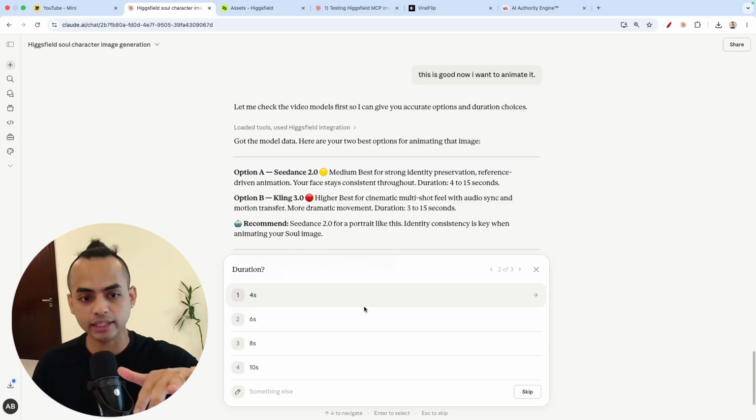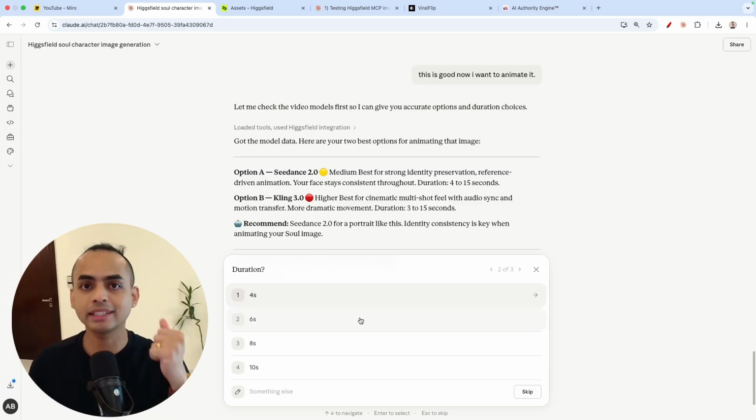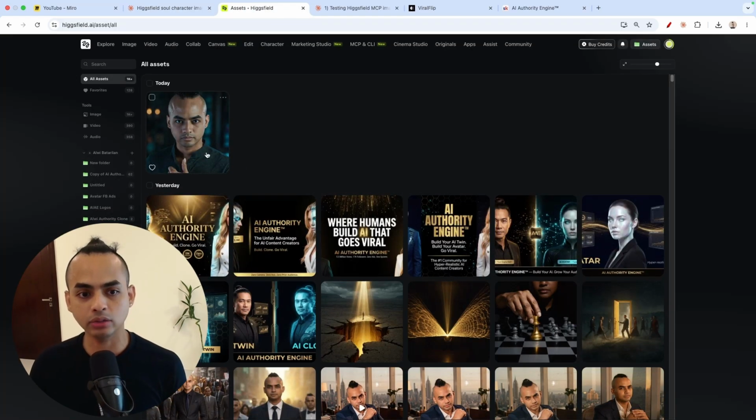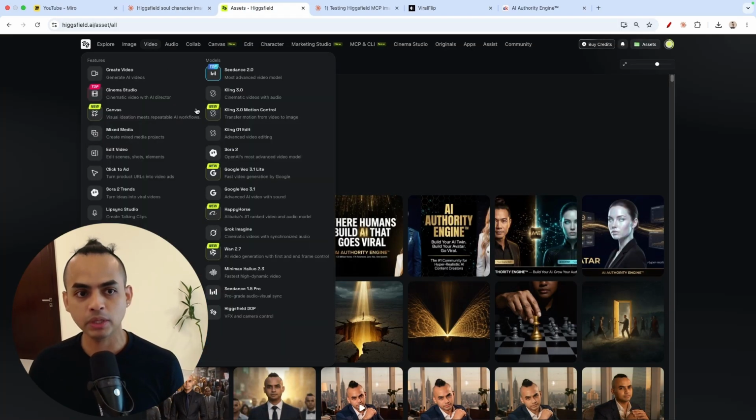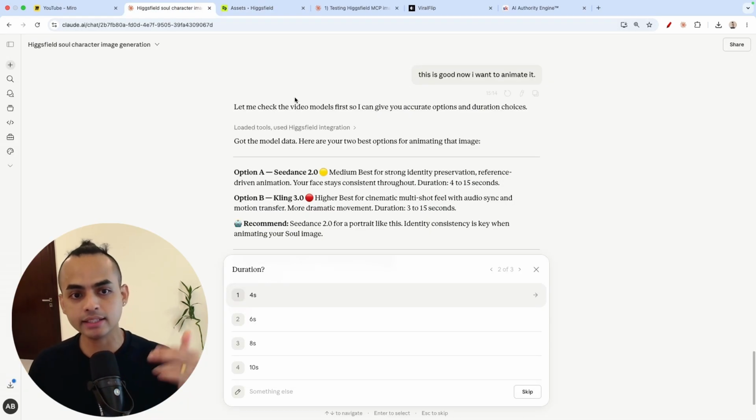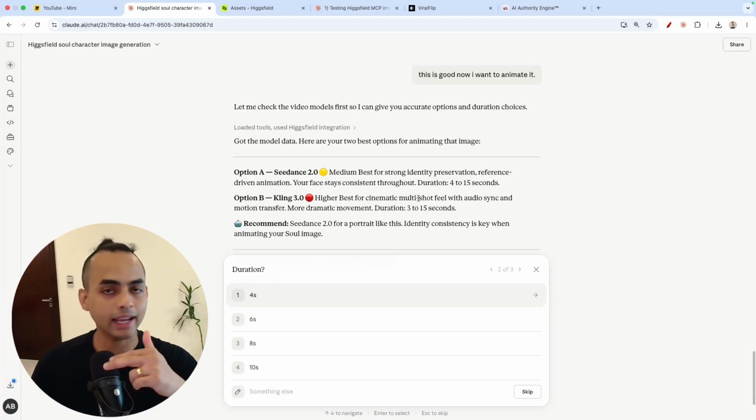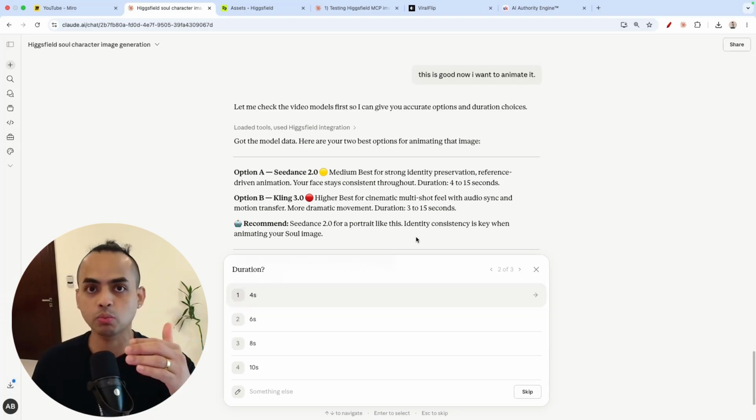So this is actually all of the skills that I have embedded so that it's constantly checking with me, what do we want? Because the downside about this, unlike doing it directly on the platform, where you get to select everything, is that inside Claude, you don't get to select anything. The AI will just guess what it would be, okay?